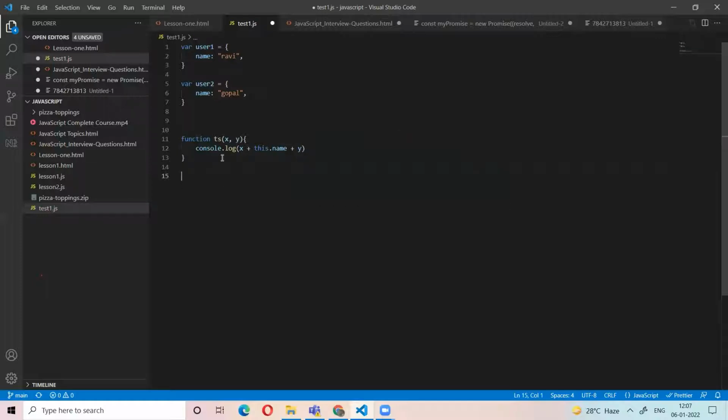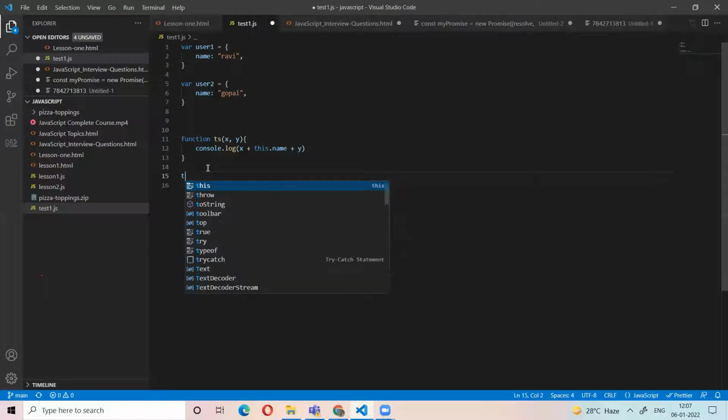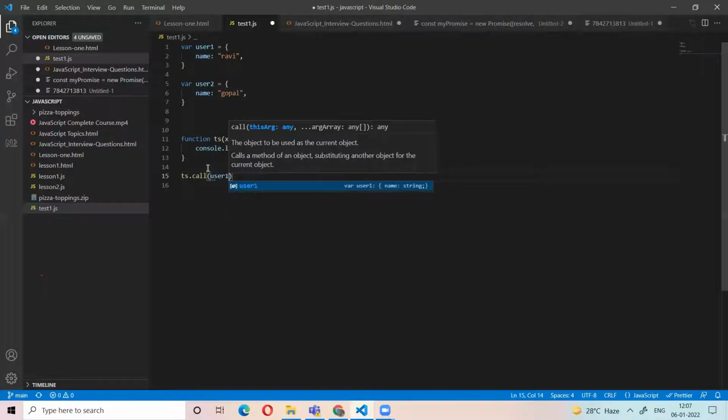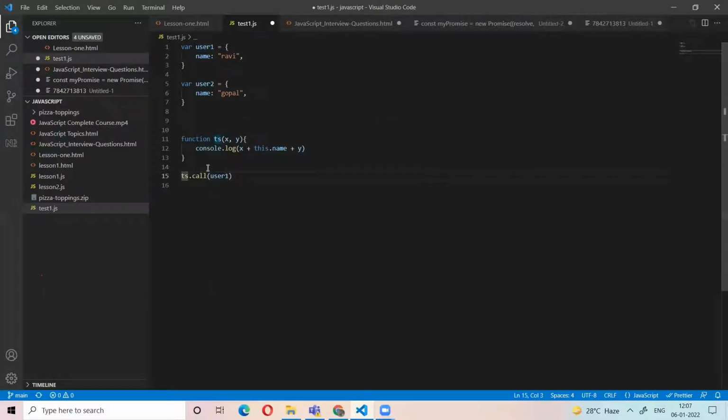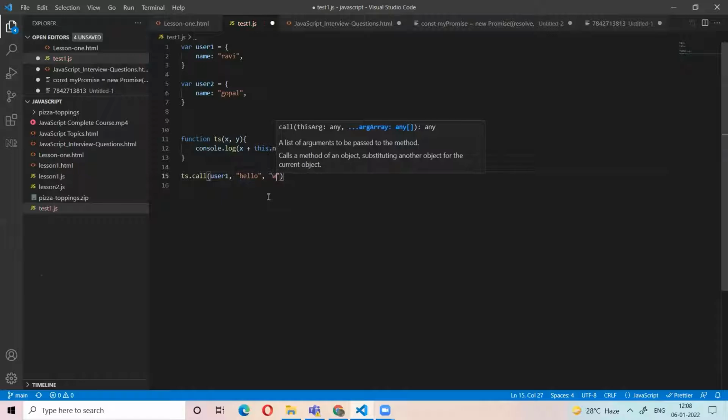Now I have a function and I want to apply this function to an object. I want to call the function for an object, and for that I can use the call function. I want to call this function for the object user one. This is calling a function on an object. For this we need to pass the arguments of the function comma separated, like hello comma welcome.